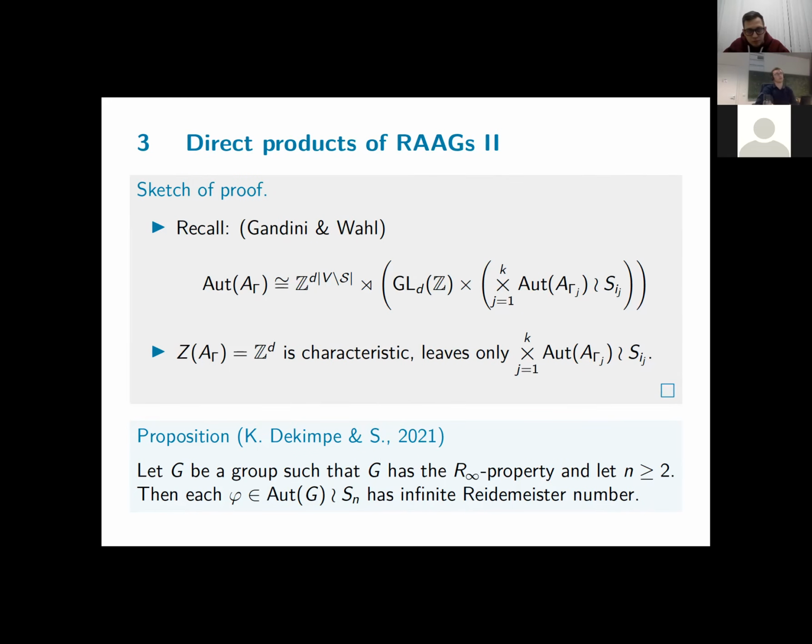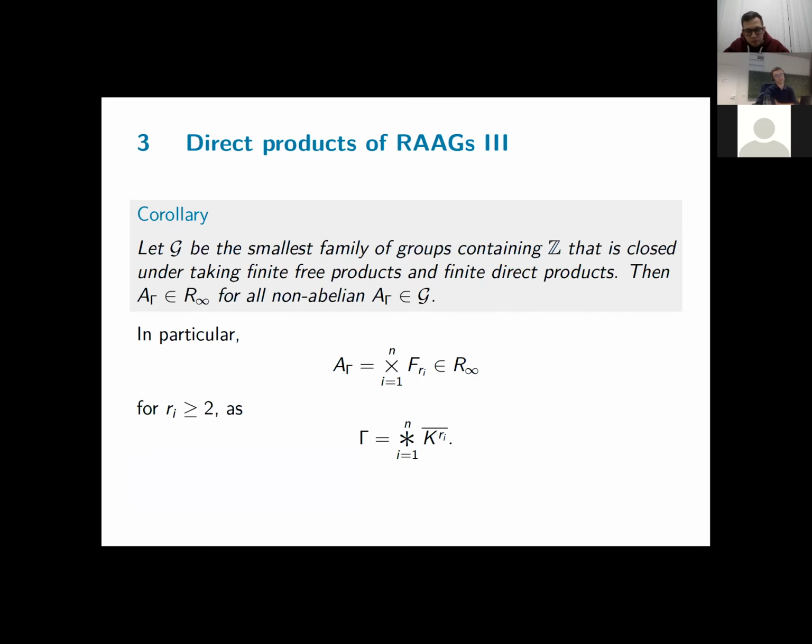Okay, now as for a sort of application, we have the following. If we take for curly G the smallest family of groups that contains Z, and that is closed under taking finite free products and finite direct products. So just start with Z, or more generally the free abelian groups and the free groups, and just go haywire with taking finite free products and finite direct products. You obtain the family curly G. Then any non-abelian group in this family will have the R infinity property.